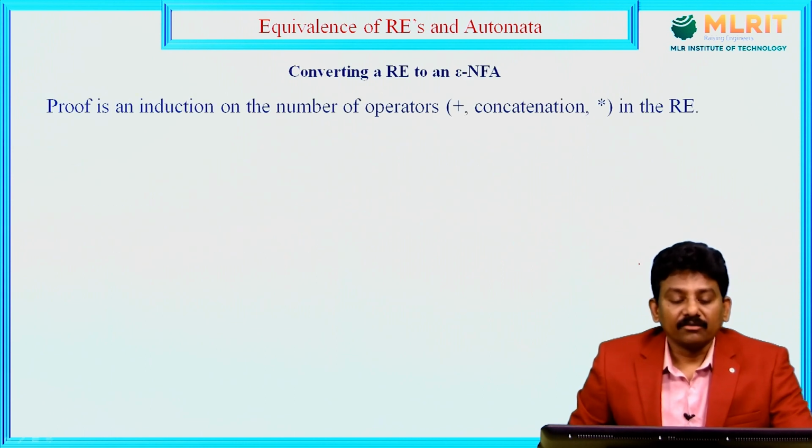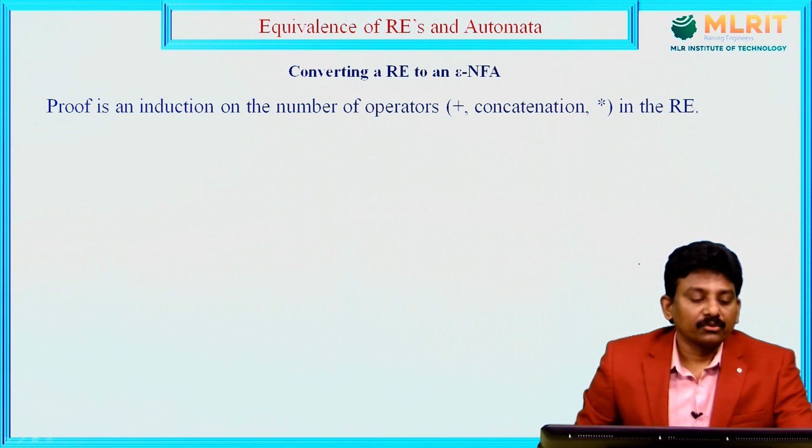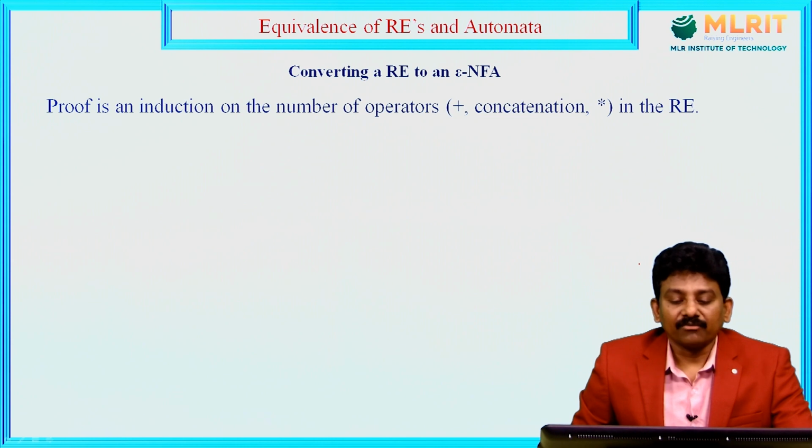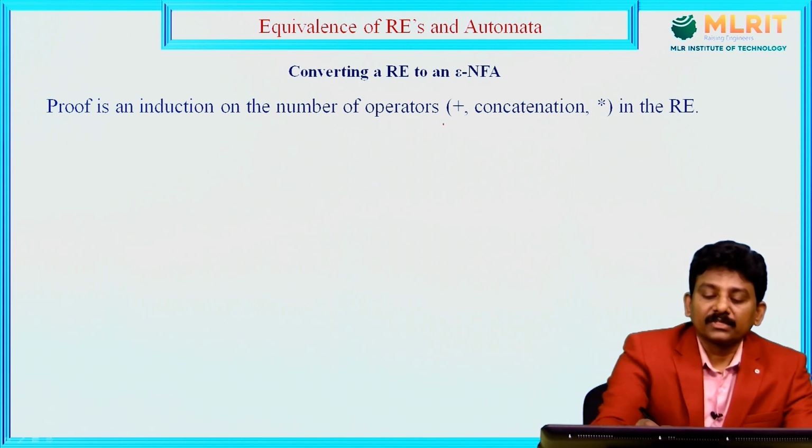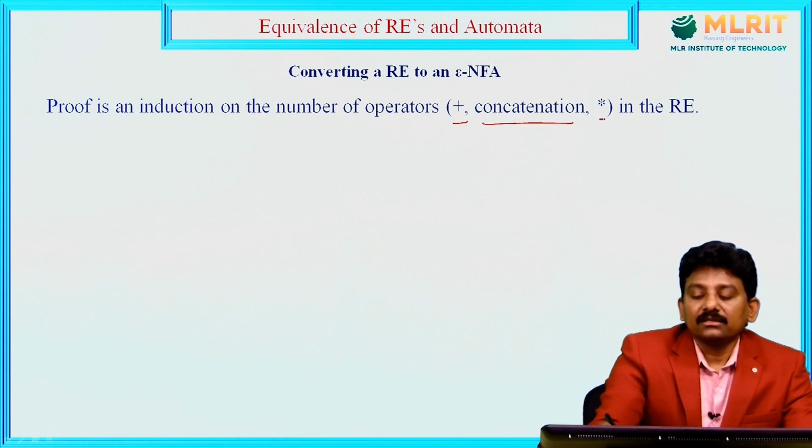Next, converting a regular expression to an epsilon NFA, that is, an NFA with epsilon moves. Proof is an induction on the number of operators. Here we are using the operators plus, concatenation and closure star in the regular expressions. Plus means union, concatenation, then star, Kleene star.